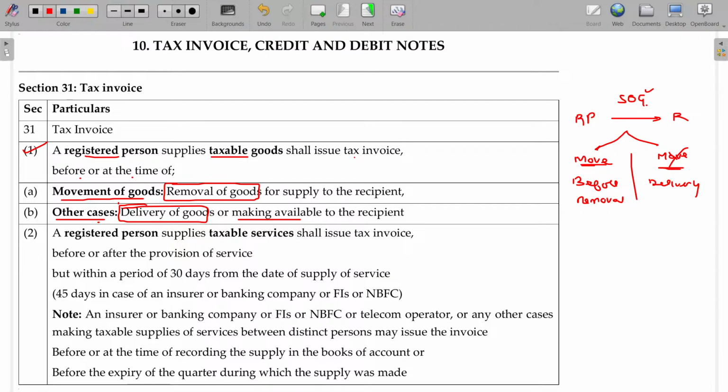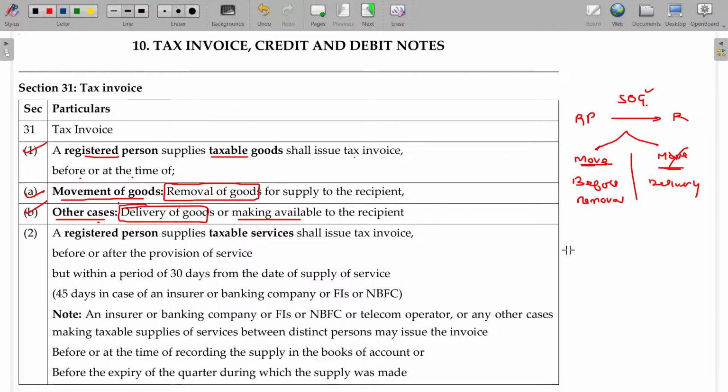It is available in the hands of, meaning it is assembled at the site of the recipient. Is it going to be taken out from our godown, or is it required to be assembled at the site of the recipient? If it is assembled at the site of the recipient, the moment he accepts, okay, it is perfect, I will take it. Until that time, you are not eligible for the tax invoice. By that time, you have to issue the tax invoice.